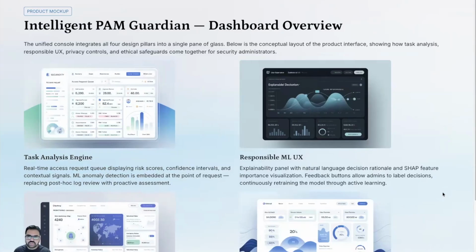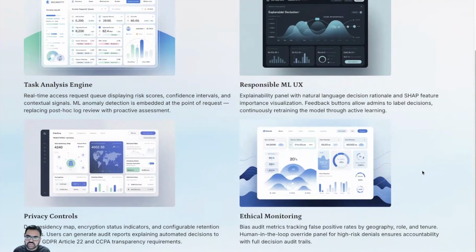This is just a snippet of the user interface that we have created. This unified console integrates all 4 design pillars into a single pane of glass. The task analysis engine has the real-time access request queue displaying risk scores, confidence intervals, and contextual signals.